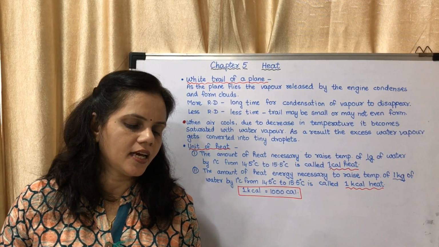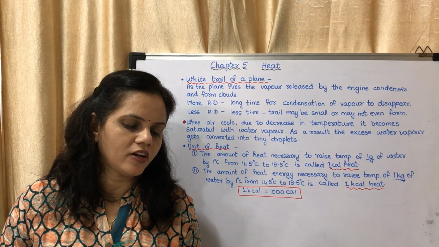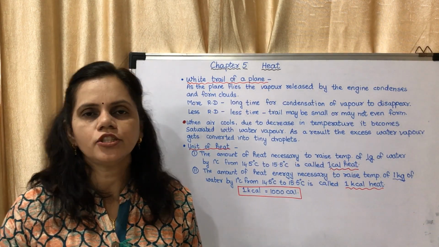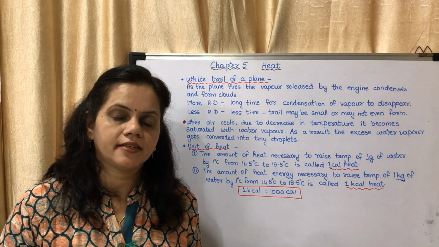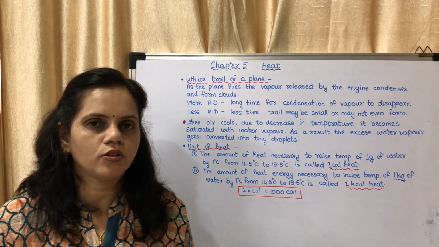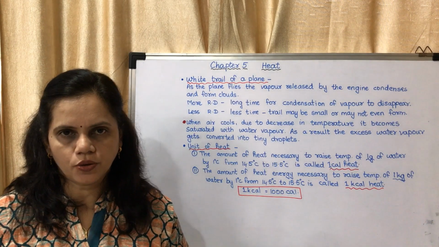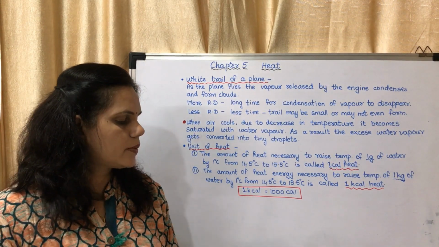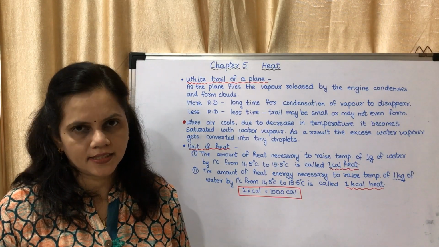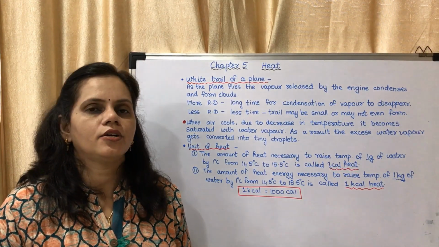Calorie and joule are related by the following relation. 1 calorie is equal to 4.18 joules. You may mark that it is a very important fill in the blank. 1 calorie is equal to 4.18 joule. So this question which is in the box is very important. The give reason which is there in the exercise, you have to learn.